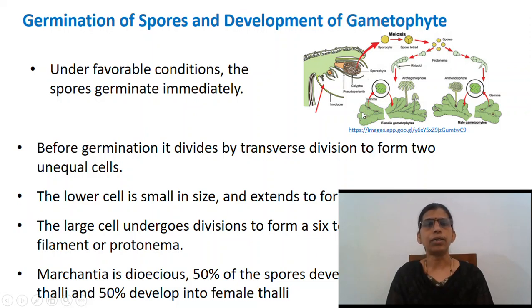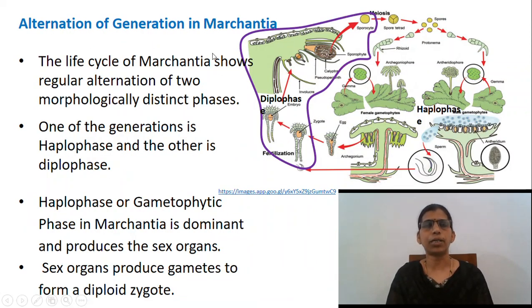Coming on to the alternation of generation in Marchantia, the life cycle of Marchantia shows regular alternation of two morphologically distinct phases. One generation is haplophase and the other is diplophase. In Marchantia, haplophase or gametophytic phase is the dominant phase.